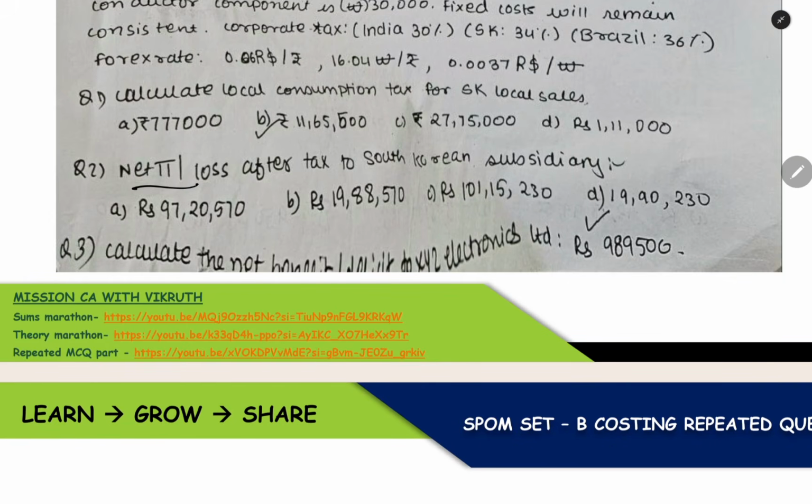The next thing is net profit or loss after tax to the South Korean subsidiary. Here also everything is given in rupees, but when you convert in rupees, you will not be able to get the answer. When you convert it into R dollar, you will get the answer.